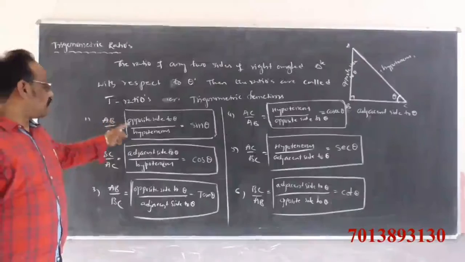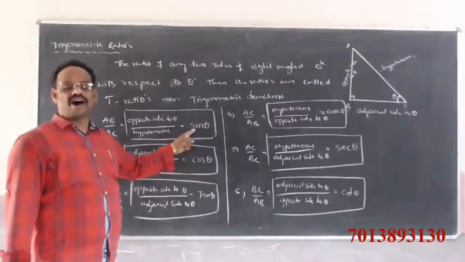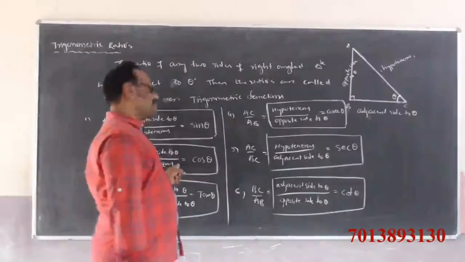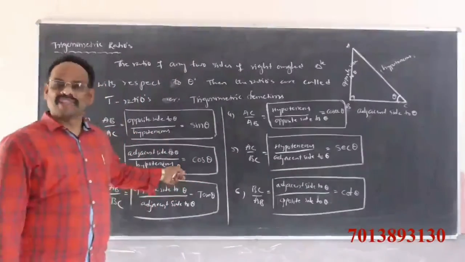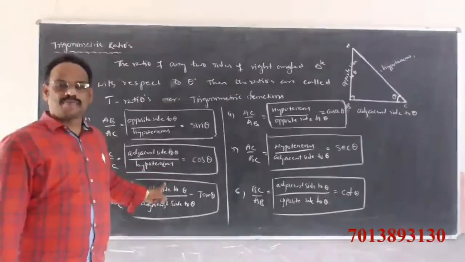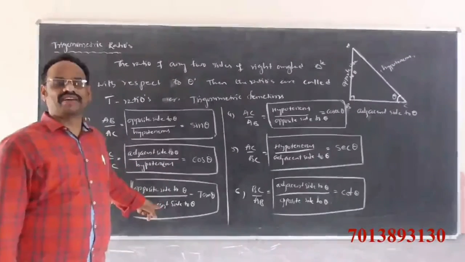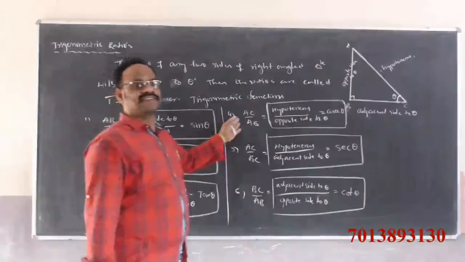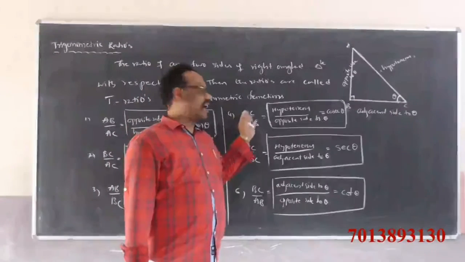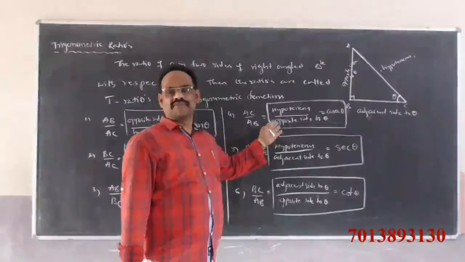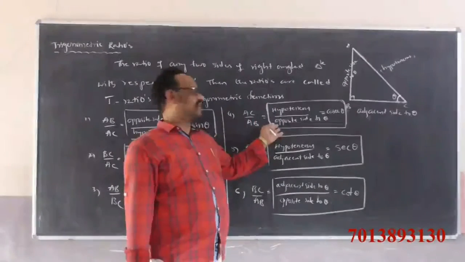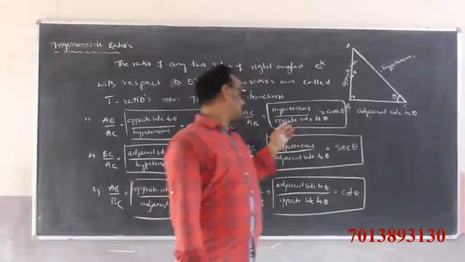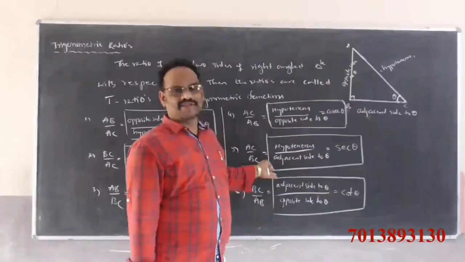That is, opposite side to theta by hypotenuse is nothing but sin theta. Adjacent side to theta by hypotenuse is nothing but cos theta. Opposite side to theta by adjacent side to theta is nothing but tangent of theta, tan theta. Next, hypotenuse by opposite side to theta is cosecant theta.